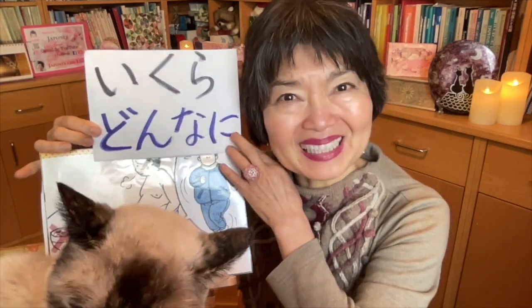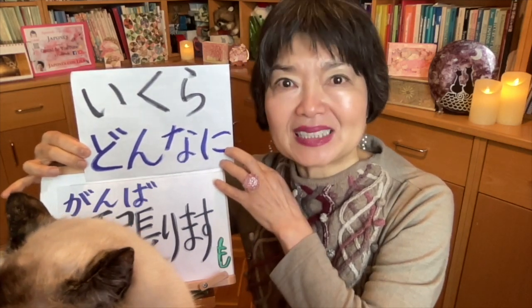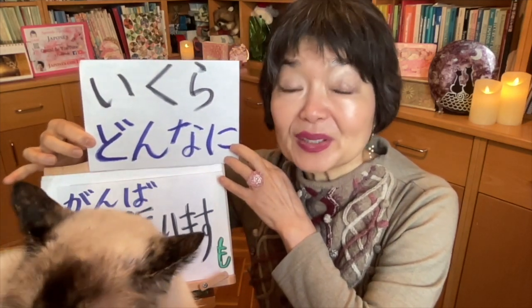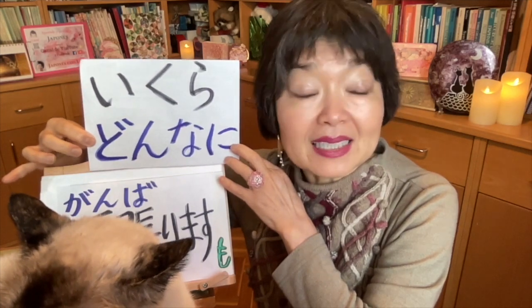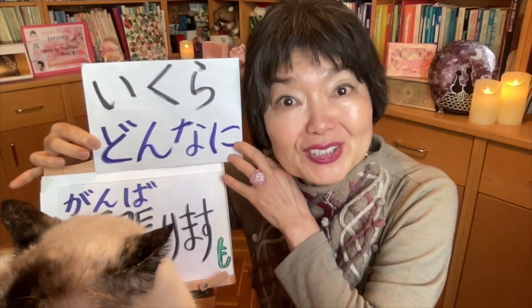Anyway, いくら and どんなに, this is JLPT level 3. So this is difficult. So if you don't understand them, it doesn't matter. You can just omit them. But if you understand them, then how lucky! And you are very good.